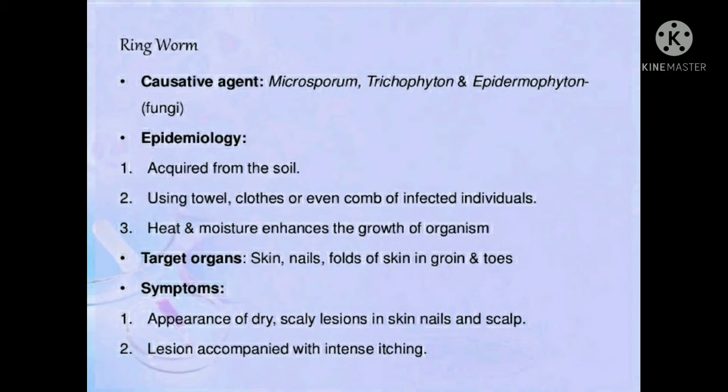So what are the symptoms of this disease? The symptom of this disease is the appearance of dry, scaly lesions in the skin, nails and scalp. Scalp means on your head, and on the skin and nails you observe dry scaly lesions, and the lesions are accompanied with intense itching, means they cause excessive itching on your body.